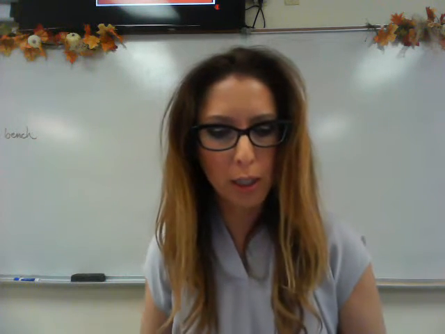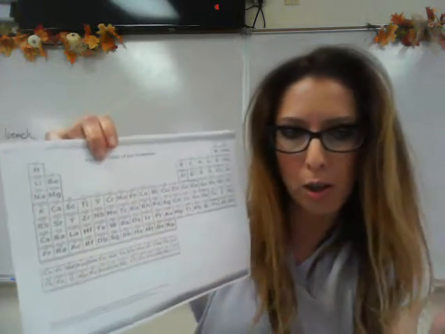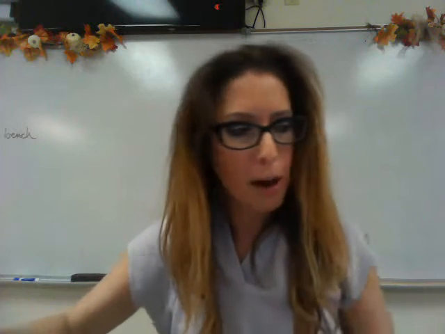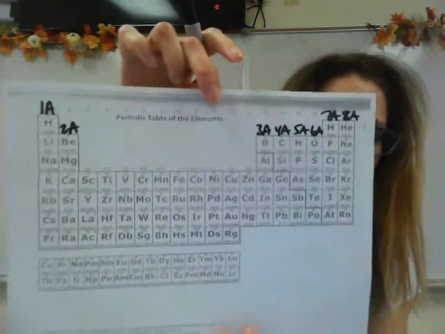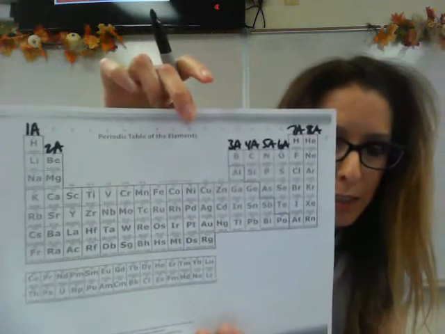And there are certain names for columns or groups on the periodic table. These columns are known as groups. They're sometimes called families, depending upon what textbook you're reading or who your teacher is. And some of them have particular names, which you've got to be familiar with. So first I'm going to label this periodic table from group 1A over to 8A. You'll notice I skipped the middle, which they all have B's over them, and I'll explain that in a second.